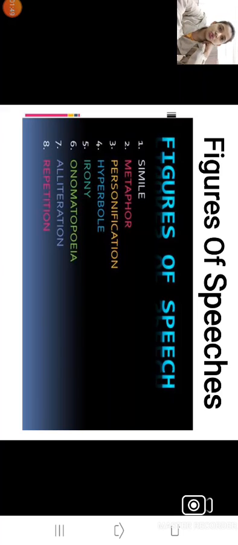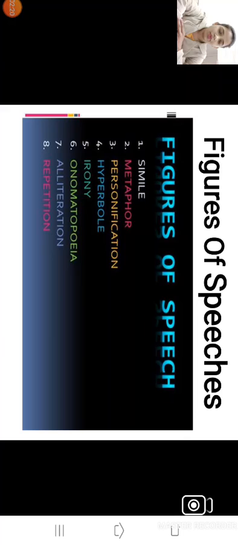Today we are going to revise some figures of speech like simile, metaphor, personification, hyperbole, irony, onomatopoeia, alliteration, repetition, climax, anticlimax, then apostrophe. Most of the time these figures of speech are asked.